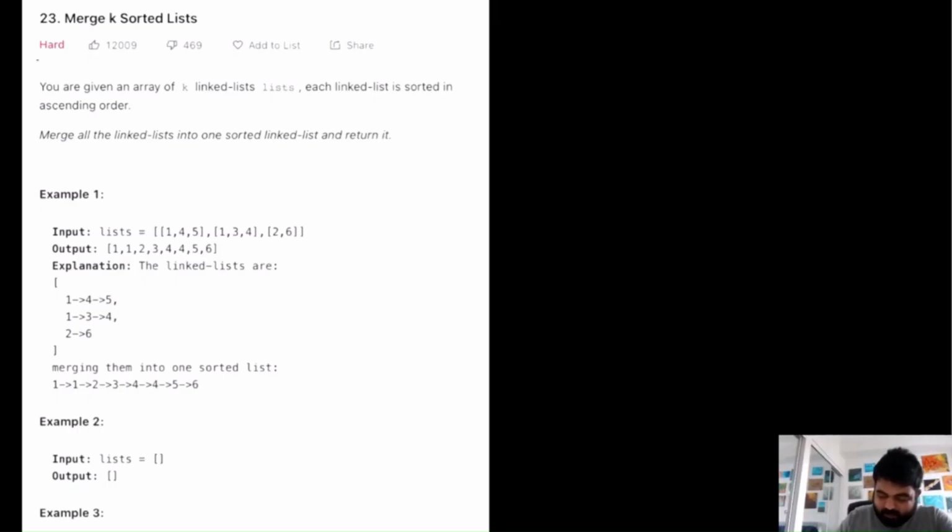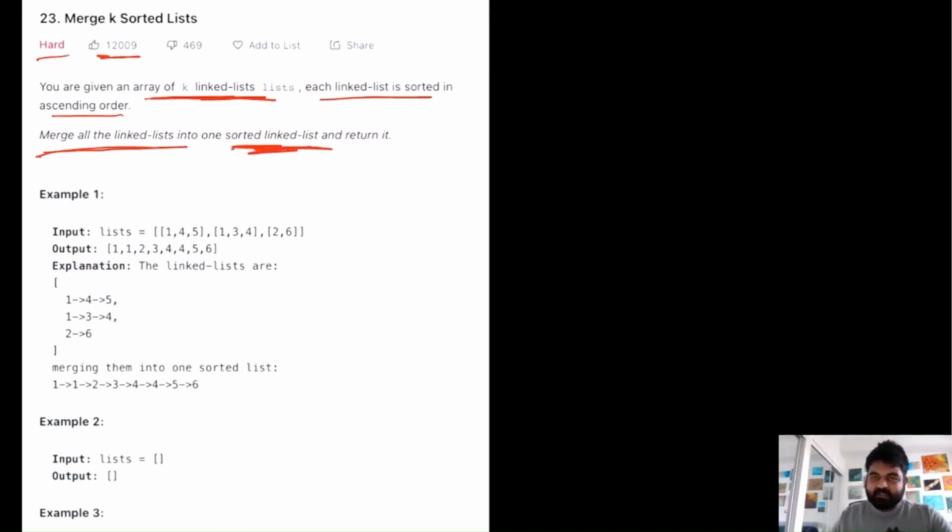This is a LeetCode hard problem and it is one of the most liked problems on LeetCode. But in my opinion, this should have been a medium problem, and I'll tell you why. Now, if we understand the problem statement, basically we are given k linked lists and each linked list is sorted in ascending order. In the answer, we need to merge all the linked lists into one single sorted linked list and then return that merged linked list. So this problem is very similar to a previous problem we did, merge two sorted lists. You can find that solution over here.